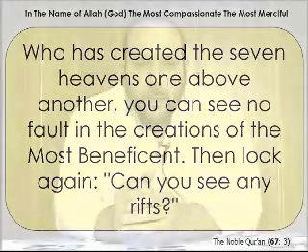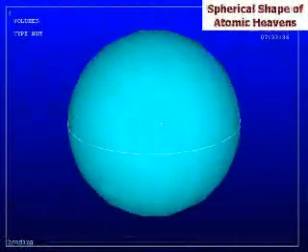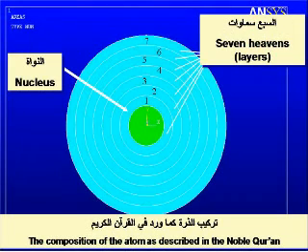So Allah God Almighty teaches us here that His methodology in creation is to create a central object surrounded by seven layers, seven heavens. So we have the earth surrounded by seven layers. Thus we can learn from this that the atom should be created with the same methodology, since there is only one creator, so it's the same methodology in creation. So we can learn from this that the atom should be composed of a central object surrounded by seven heavens.